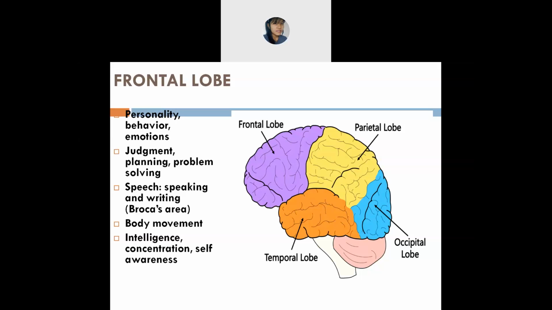So you are aware that you don't want to get this virus. That one is self-awareness. You are aware of not having it, so in order to get rid of that virus, you are doing something. You are aware that if something happens to me, it won't be good for me as well as for my family and my friends. So you are doing all these things: washing hands, wearing a mask, social distancing, and so on.